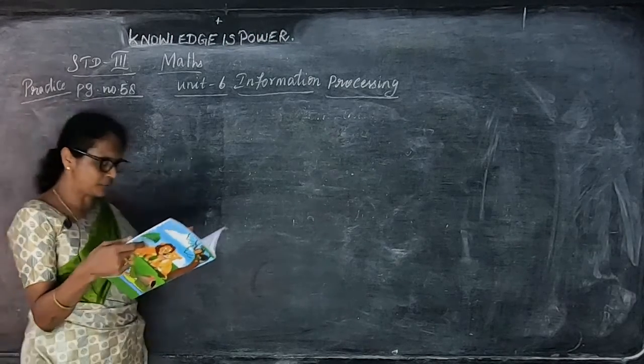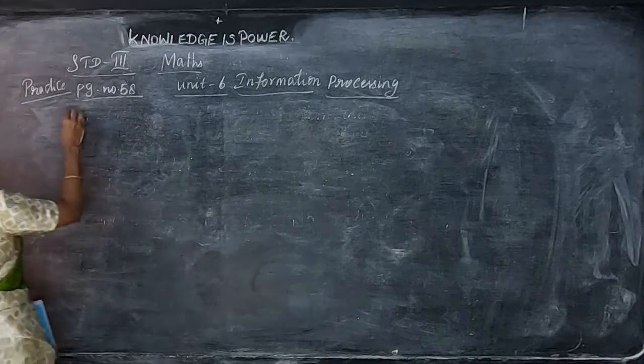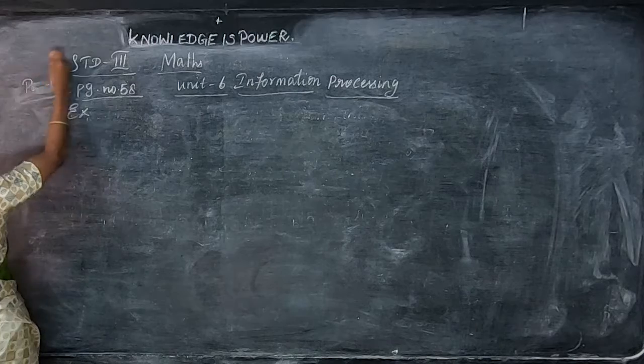List all the possible 3-letter words, 4-letter words, and 5-letter words. This is an example.